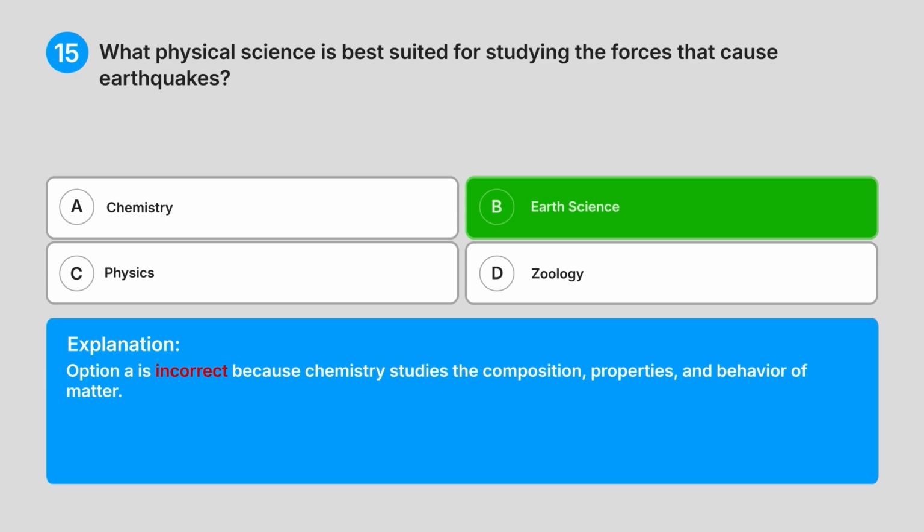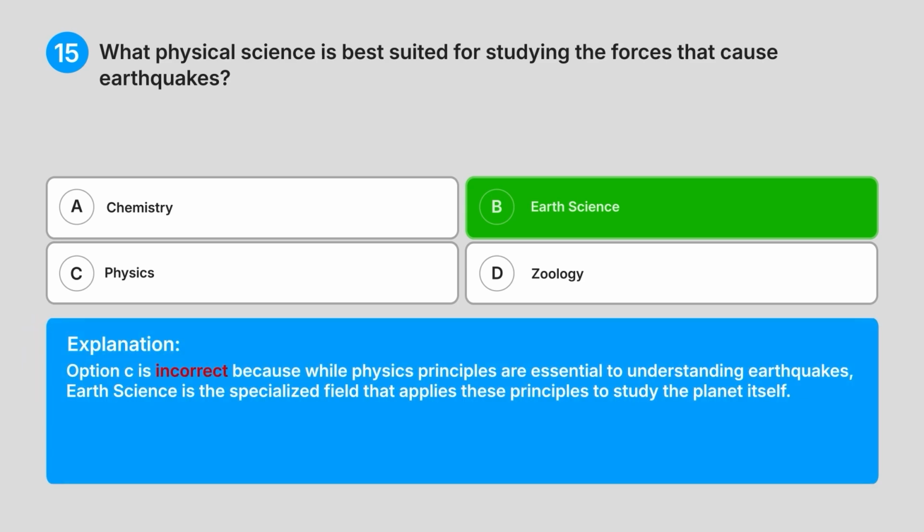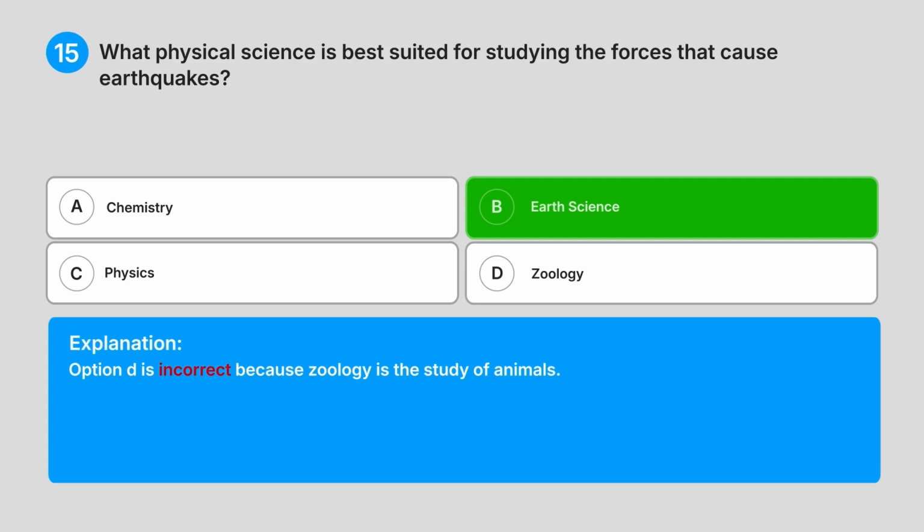Option A is incorrect because chemistry studies the composition, properties, and behaviour of matter. Option C is incorrect because while physics principles are essential to understanding earthquakes, earth science is the specialised field that applies these principles to study the planet itself. Option D is incorrect because zoology is the study of animals.